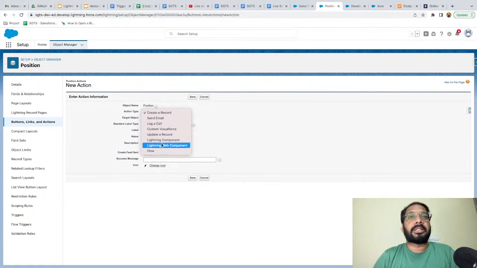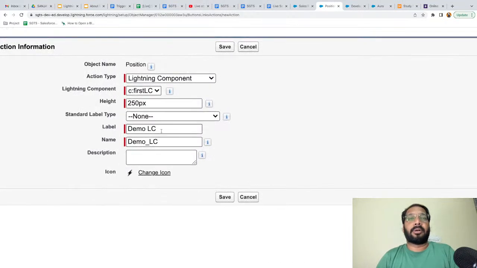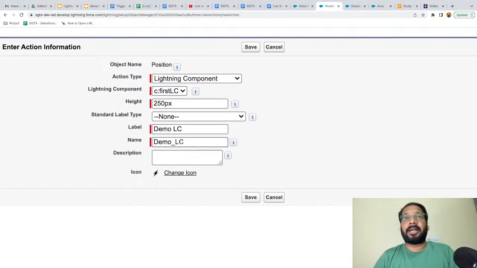Here you will see the option Lightning Component, and we have Lightning Web Component as well. Click on Lightning Component, and here only the first Lightning component is available, because for the second Lightning component we didn't enable those checkboxes. I am labeling it as demo LC. You can label it as per the business requirement and click on Save.